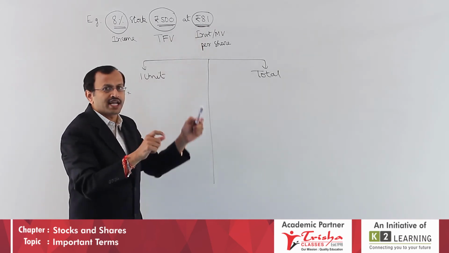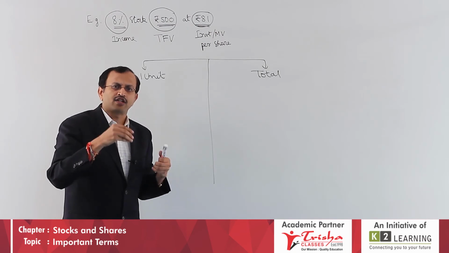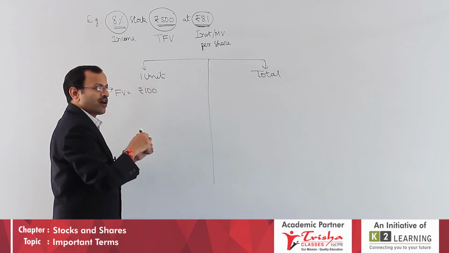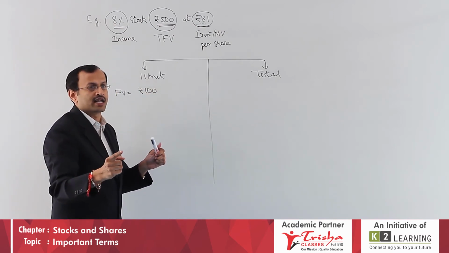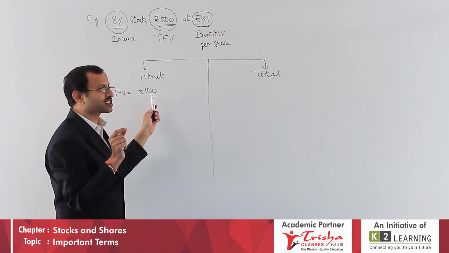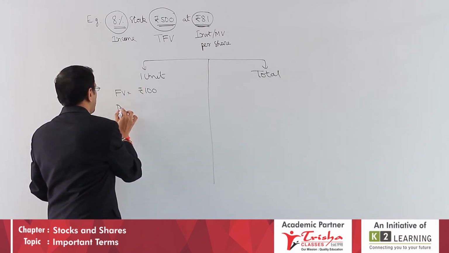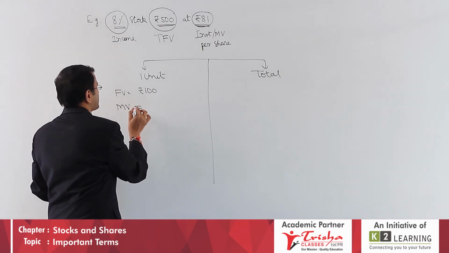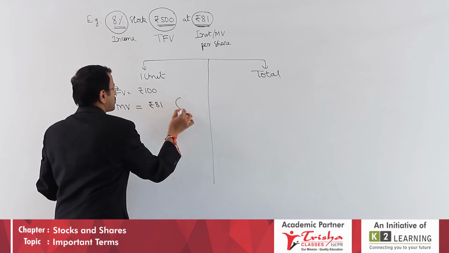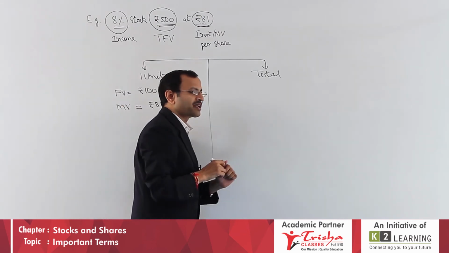When you purchase at 81 rupees, you have to assume a face value nearer to 100, so assume face value is 100. As I told in the theory earlier, face value will be either in multiples of tens or 100. If I give you 8 rupee, 10 rupee, 12 rupee, then you have to take face value as 10. Next, one share, one stock, 100 rupee face value. What is the market value, or purchase price, or investment? You purchase at 81. You can also call this investment. For one share, your payment should be 81 rupees.